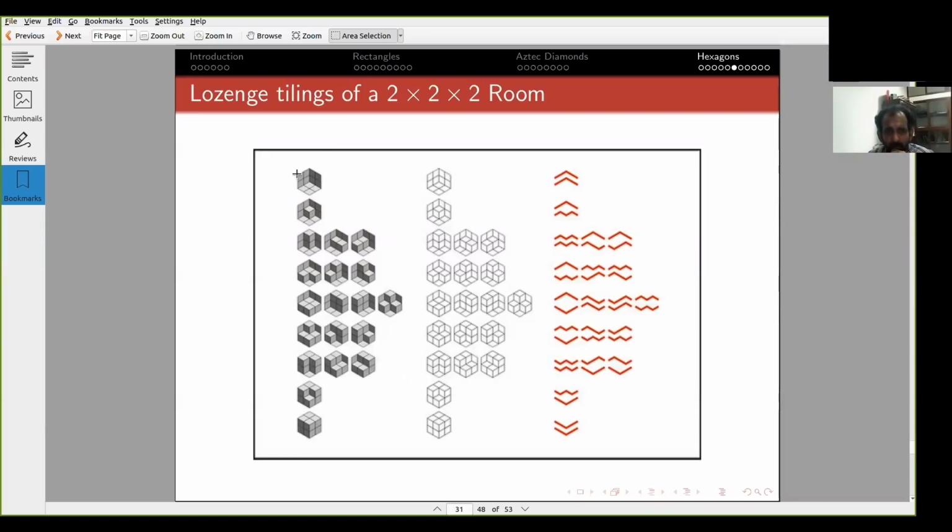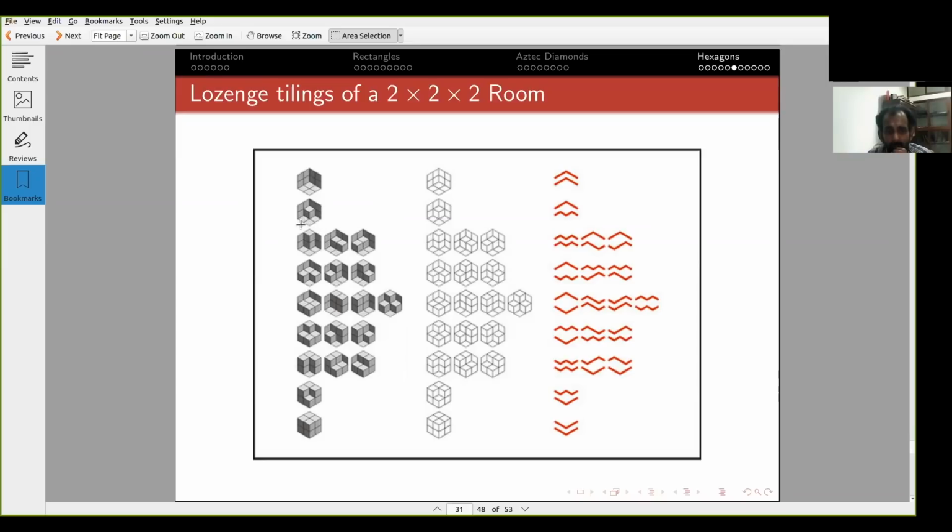This is, quote unquote, the empty room, in which all lozenges of one kind are to the left, the other kind are to the right, and the third kind are at the bottom. They are shaded in different regions so you can see it. And these are the other tilings, and you can see that for each one your mind automatically interprets it as a plane partition, as a stacking of boxes.